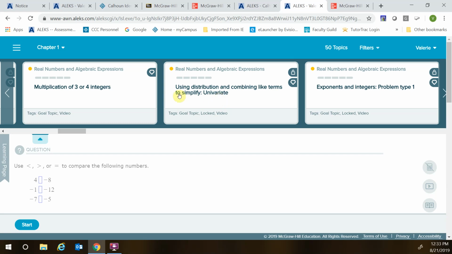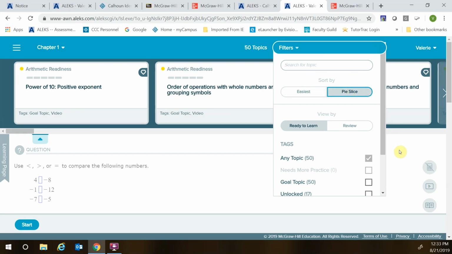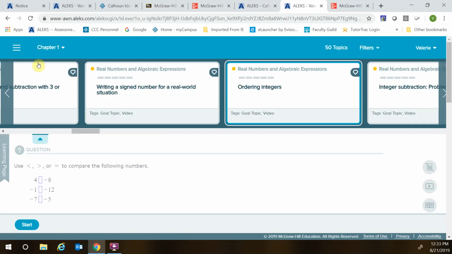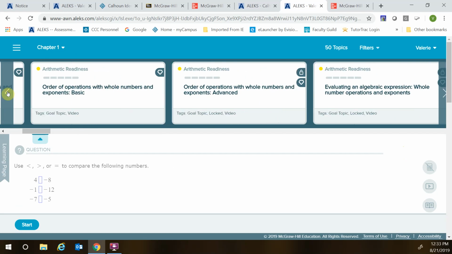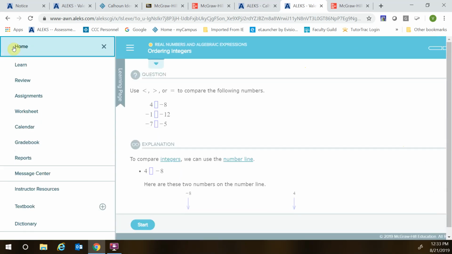Now, while we're on this page, what I'd like you to do is come up here to the filters, and I'd like you to click on filters, and then I'd like you to click on pie slice, and then I'd like you to click outside the box to make it go away. What that has done is that has kind of ordered your topics so that they're in the same order as you will see the videos that I have listed in Blackboard. So that just kind of orders them. All right, let's go back to that page.